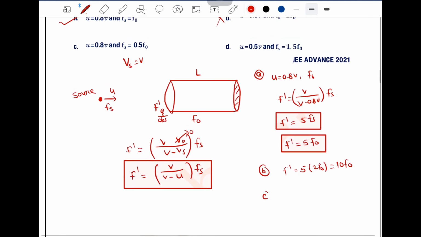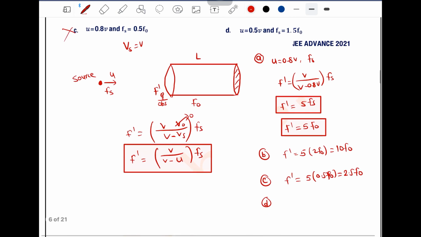In case of option C, u is equal to 0.8 V. So F dash is equal to 5 into 0.5 F naught. So this is equal to 2.5 F naught. So this will not match either. So option C is also an incorrect one.